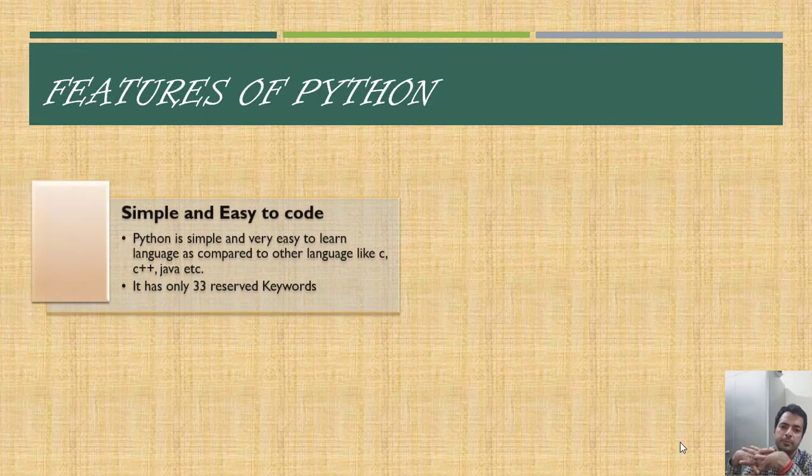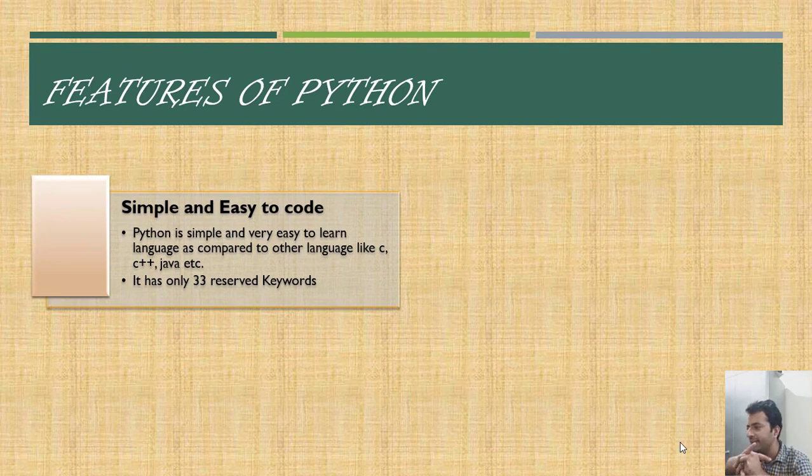So the very first feature of Python is that it is simple and easy to code. By the term simple and easy to code, we mean, since we had seen earlier examples of other programming languages as well, what we found was that it was easy to write code in Python. And it is a high level language. So Python is easy when we compare it with other programming languages, and it also has a very small set